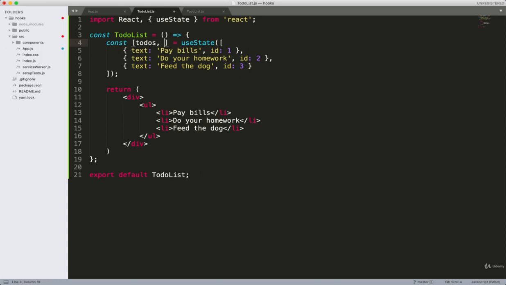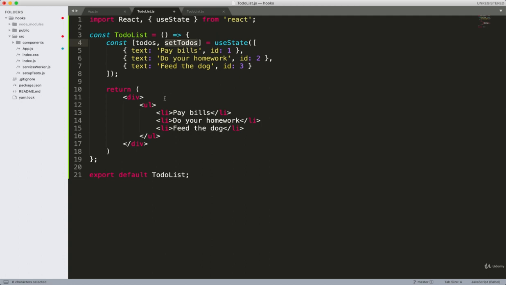And the second one is going to be set, and then whatever I call the state, so setTodos. This is the function which we can use to edit this state. And we generally will name the function like this. It's kind of a community convention, but it's pretty clear to me, and I would definitely recommend you do the same.